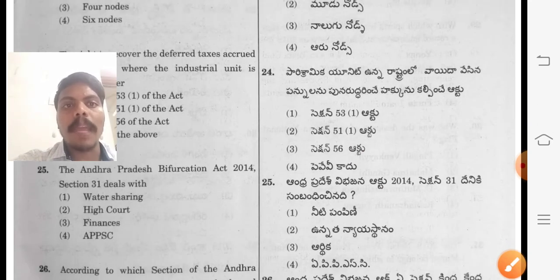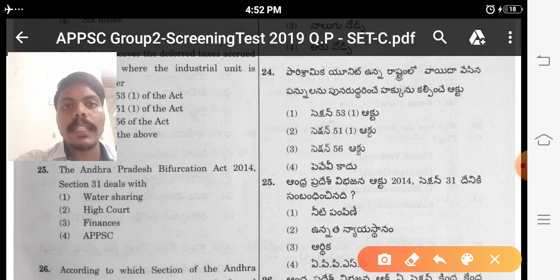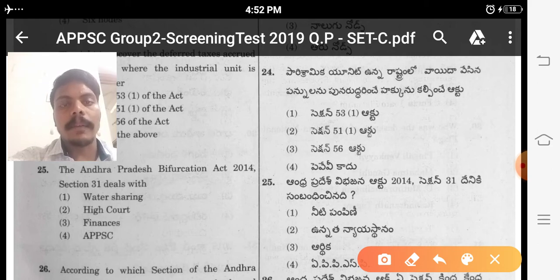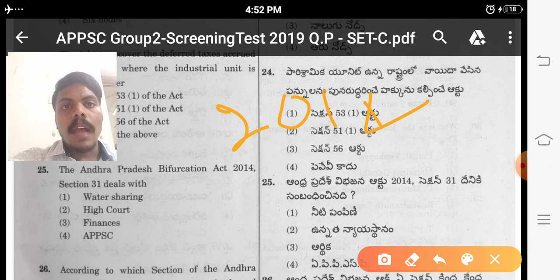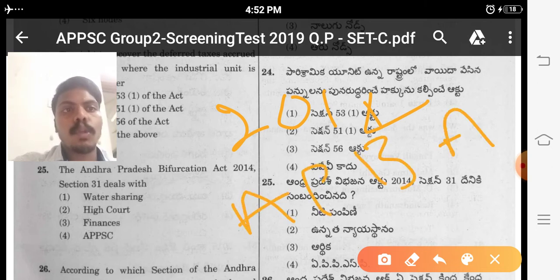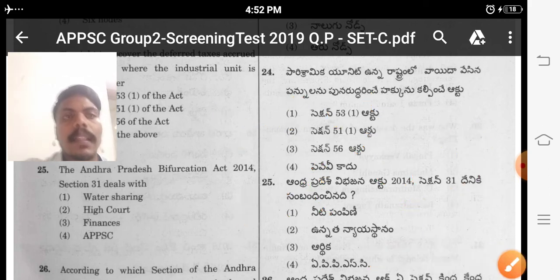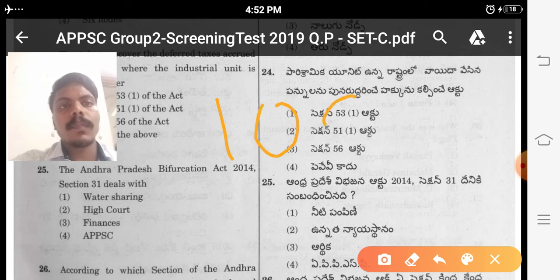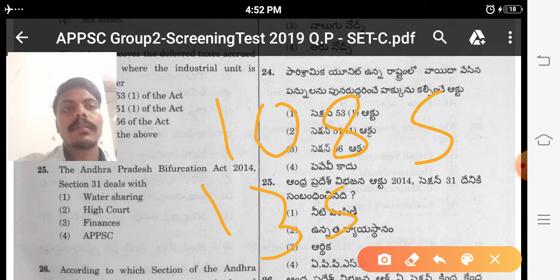Next one. The Andhra Pradesh Bifurcation Act 2014 Section 31 deals with what? In 2014 Andhra Pradesh was divided from Telangana. Both states were separated in 2014. For that, the Andhra Pradesh Bifurcation Act 2014 is there. In that, 108 sections and 13 schedules are there.